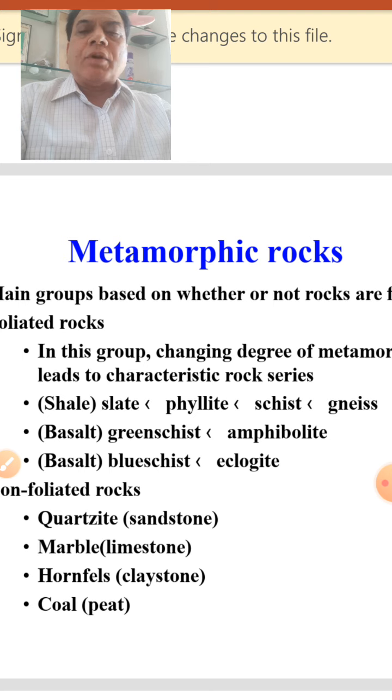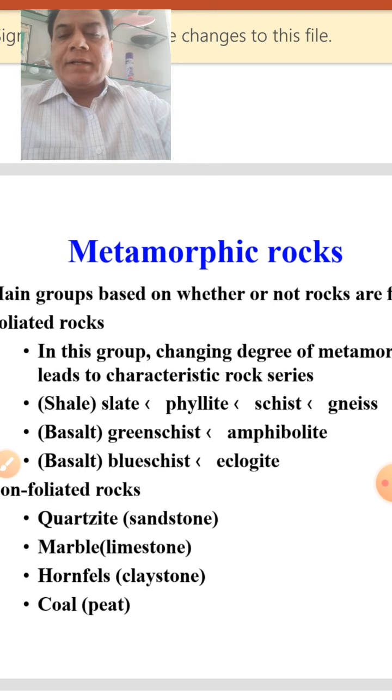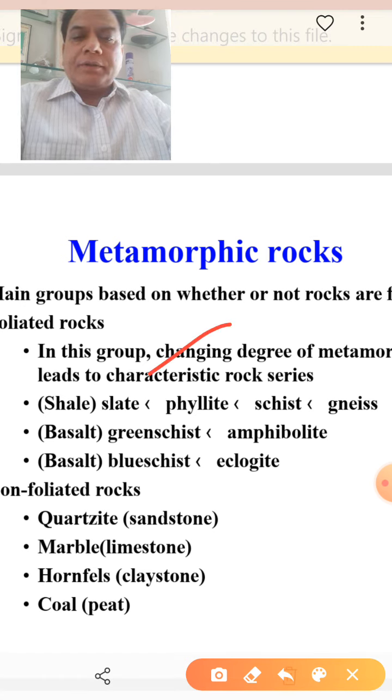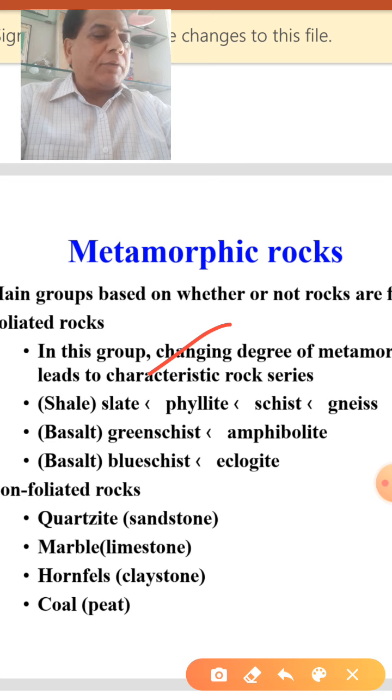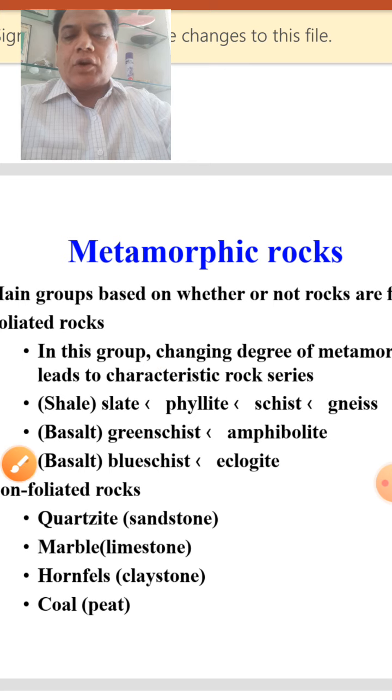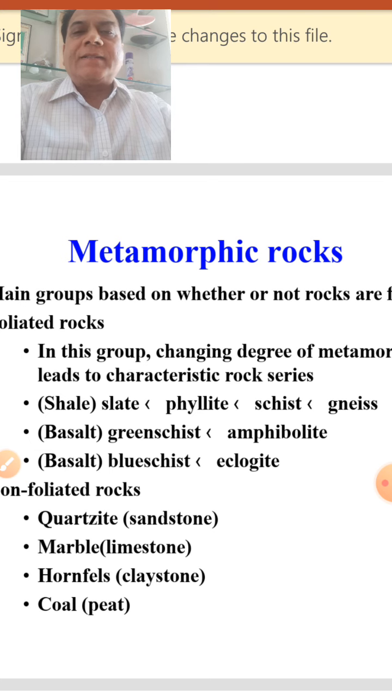Metamorphic rocks can broadly be divided into two categories, that is, the foliated metamorphic rocks and non-foliated metamorphic rocks. When we say non-foliated metamorphic rocks, these rocks have formed under uniform pressure, and hence they have granoblastic or equidimensional grains.